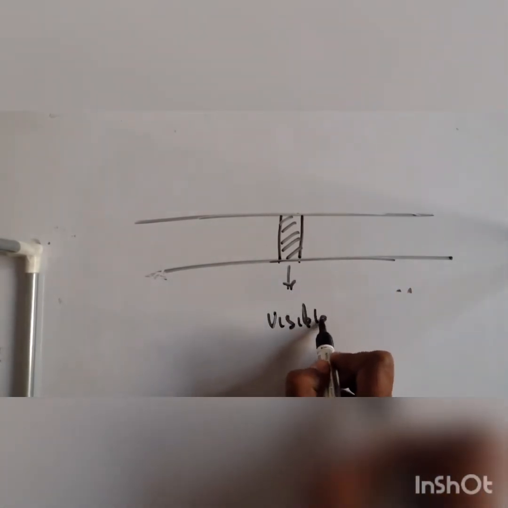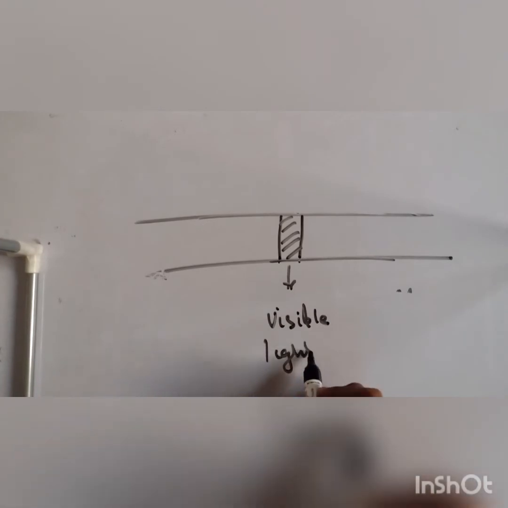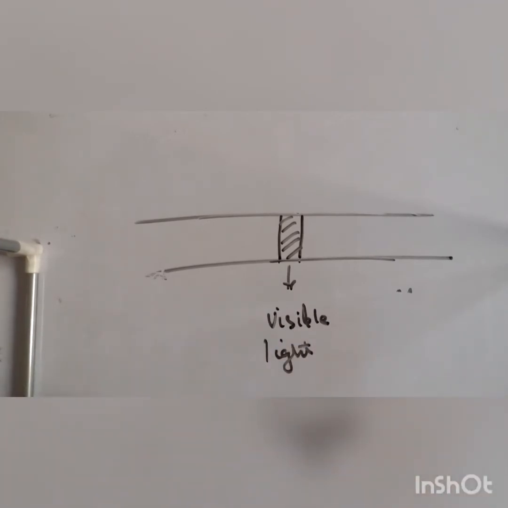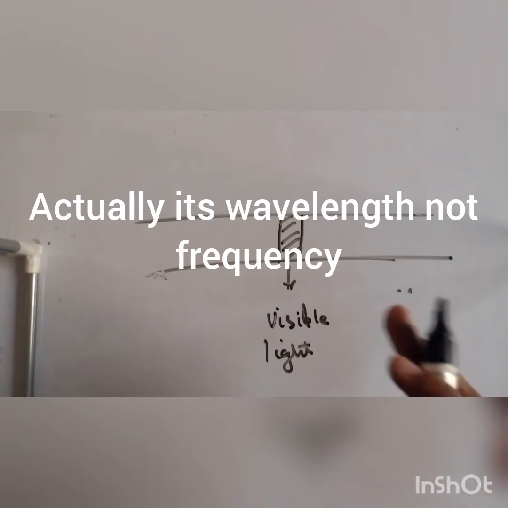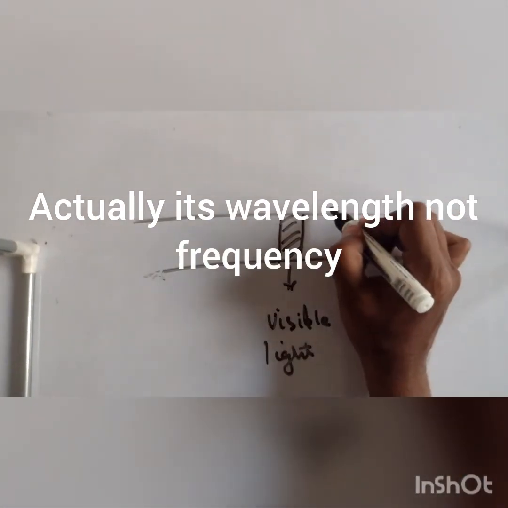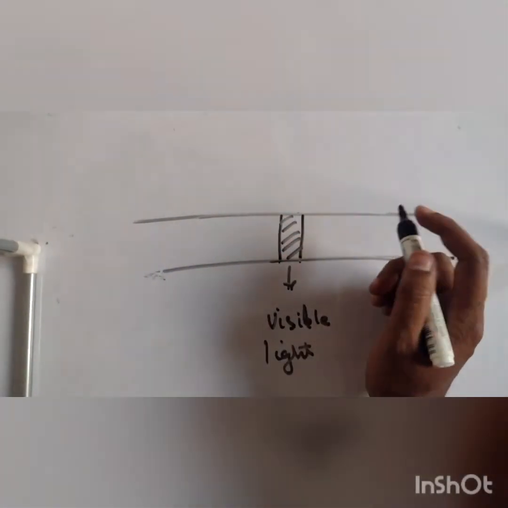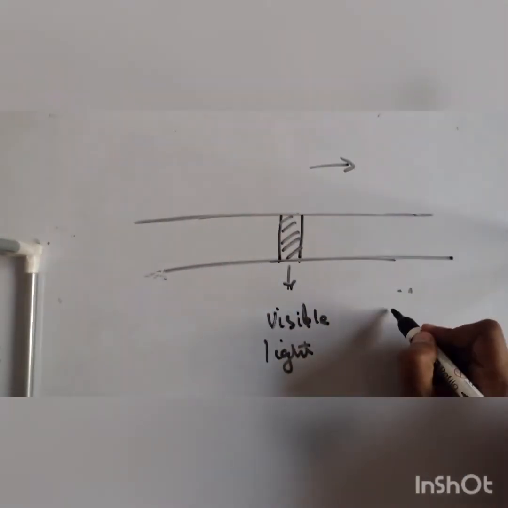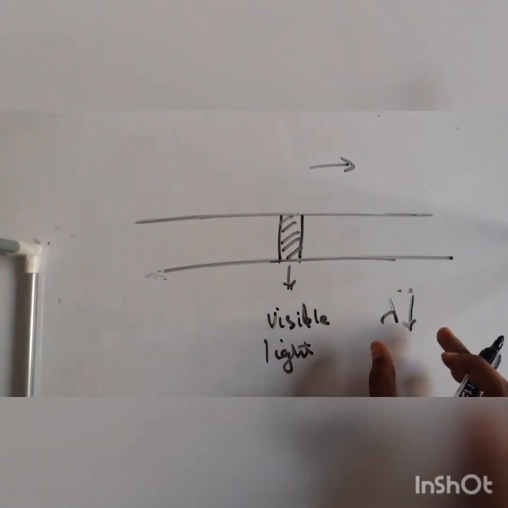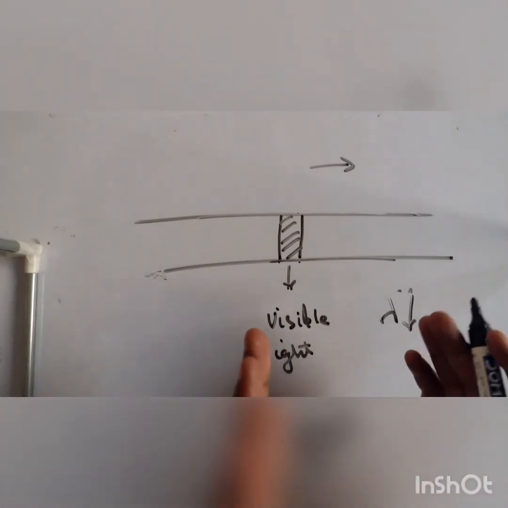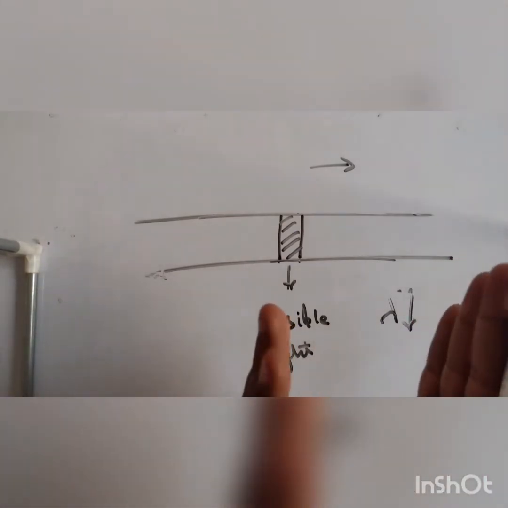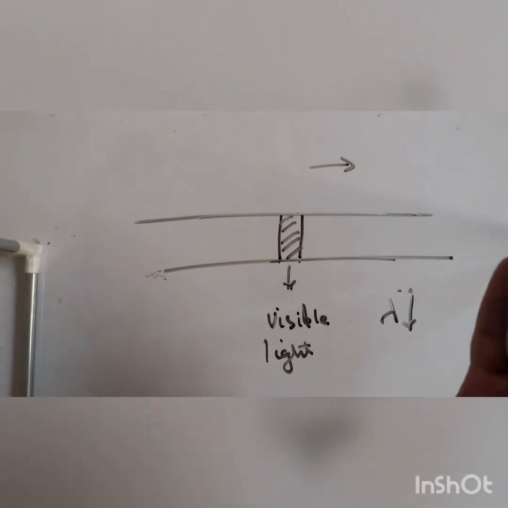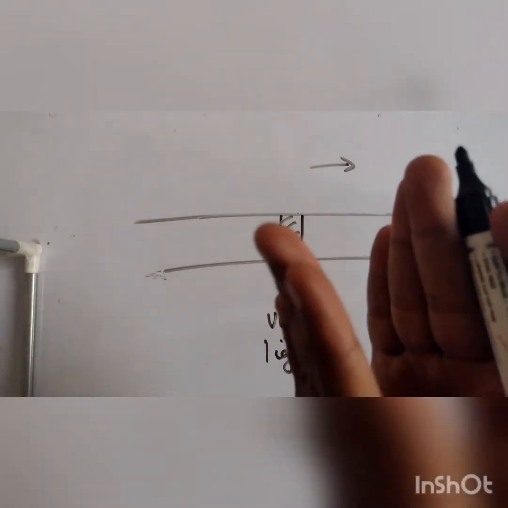This is known as visible light. What is its range? 400 to 700 nanometers, and 1 nanometer means how much? 10 raised to minus 9 meter. So if you go to the right hand side, the wavelength will go on decreasing. If the wavelength goes on decreasing, it means the distance between two successive crests and two successive troughs will go on decreasing, which means the sine wave will go on compressing.